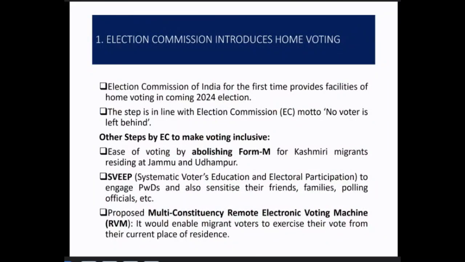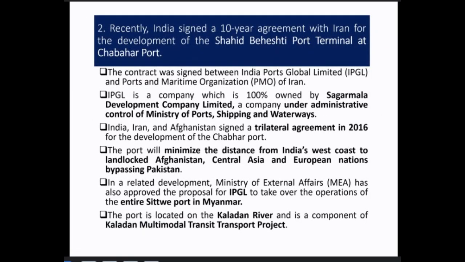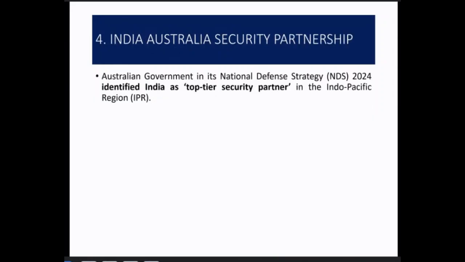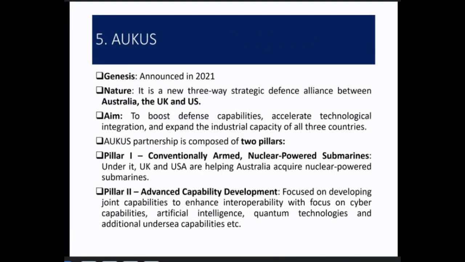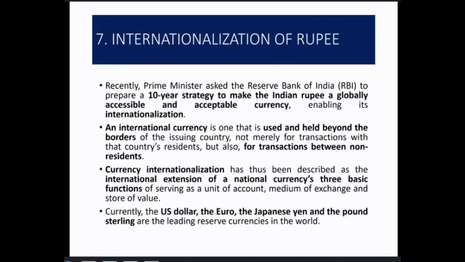Okay, so let us proceed to our current affairs section for today. We had done a few topics on election commission, Chabahar port. We had done something on disaster diplomacy, India Australia security partnership. We had seen current affairs from a social point of view, and that was on high income and wealth inequality in India based on the Oxfam report. And today we are going to start a new section. We will start with internationalization of rupee.